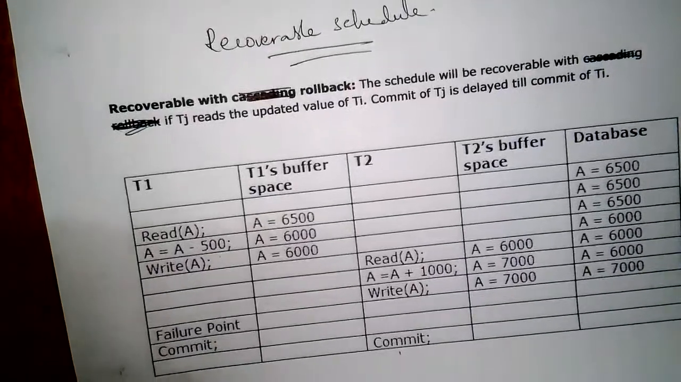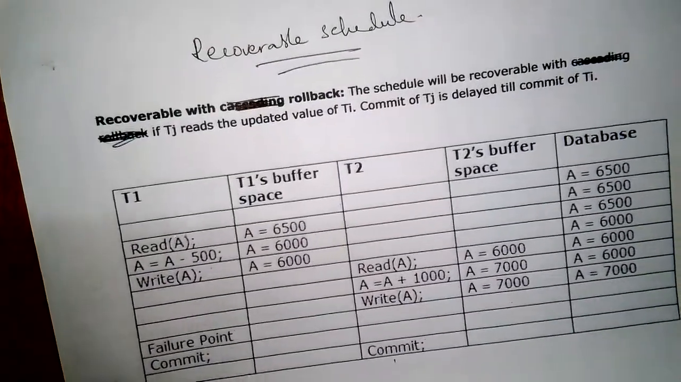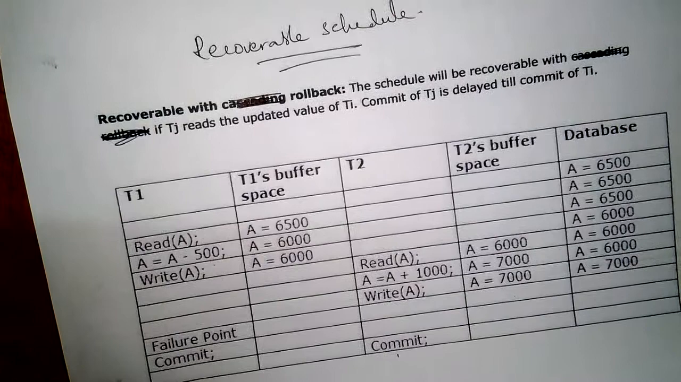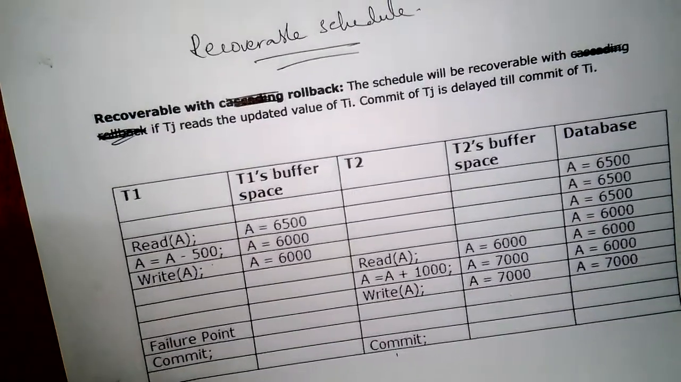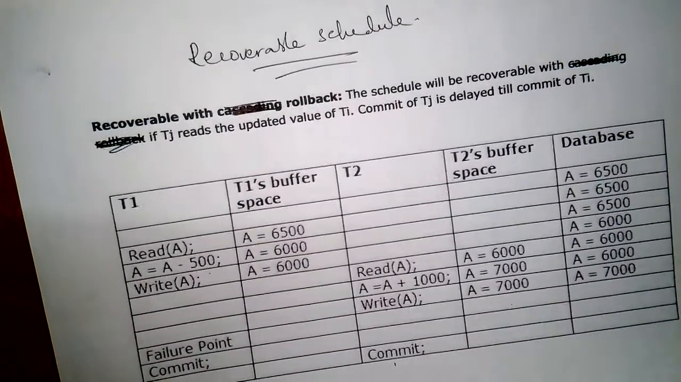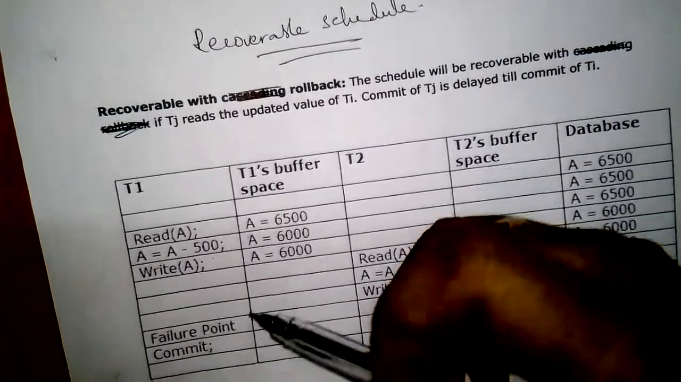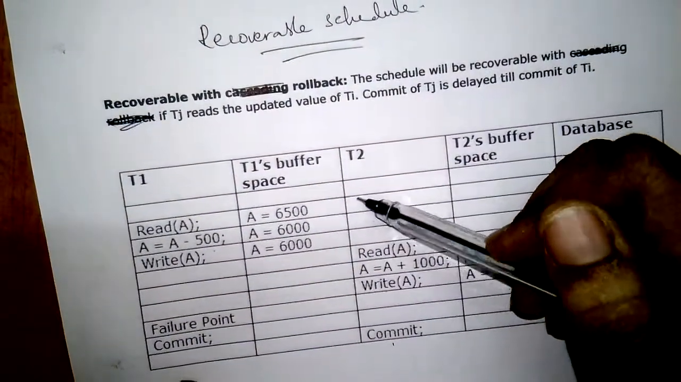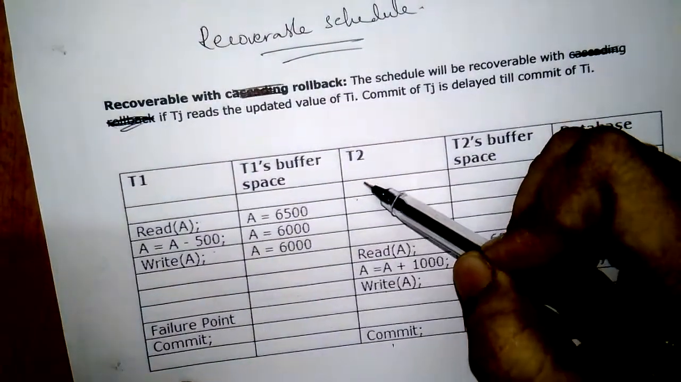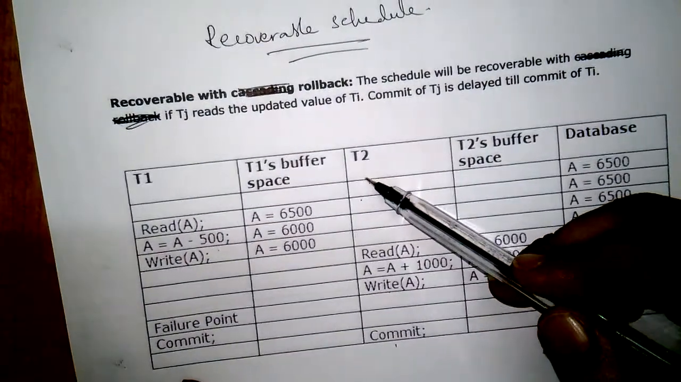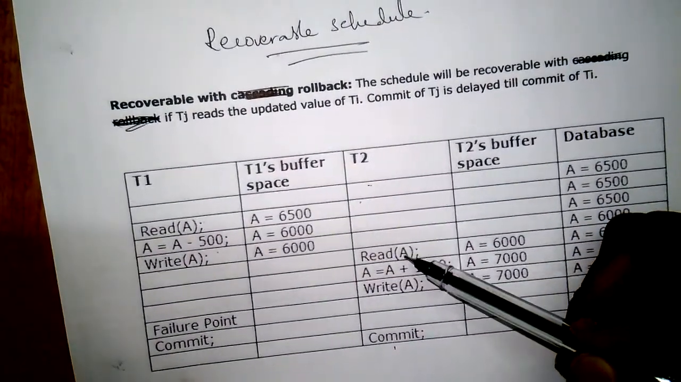Hello students, in this video I will explain about recoverable schedule. A schedule will be a recoverable schedule. Suppose in a schedule we have two transactions T1 and T2, and T2 is reading the value of A